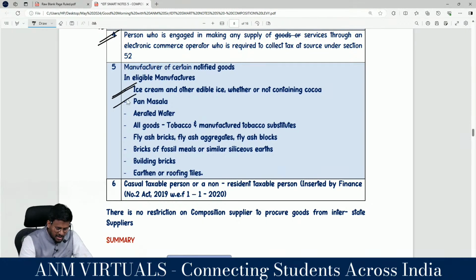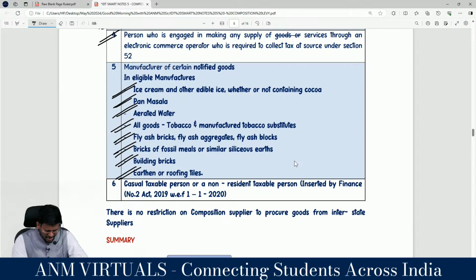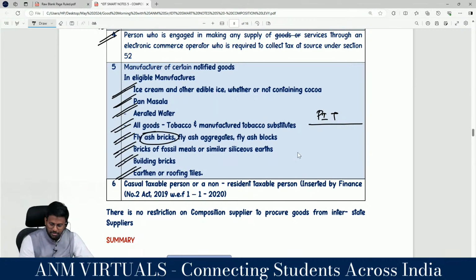Sir, pan masala, aerated water, all goods of tobacco and manufactured tobacco substitute, fly ash bricks, fly ash aggregate, fly ash blocks, bricks of fossil meal or similar siliceous earth, building bricks and earthen or roofing tiles. Sir, if you are eating more of pan masala, ice cream and tobacco, you will become ash. Are you really with me? After a certain point of time, you will become fossil.